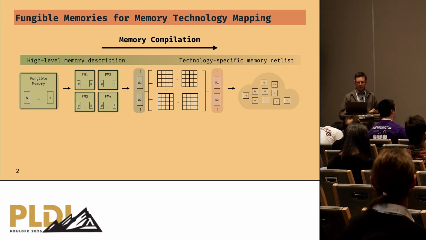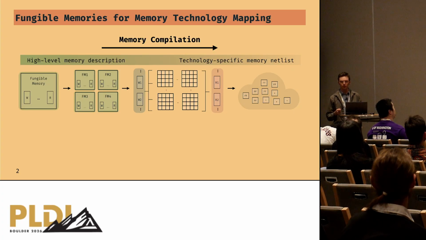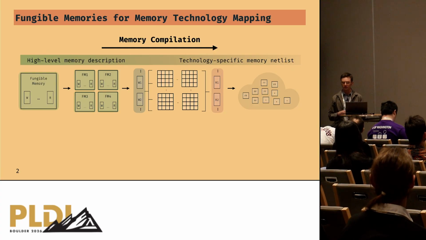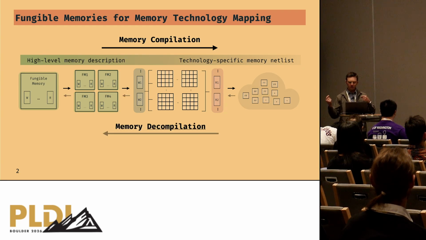In this work, we incorporate fungible memories into a memory compiler, which automatically targets many memories according to different technology constraints. We also go in the other direction. We build a memory decompiler, which lifts memories from existing gate level or simulation-ready designs up to fungible memories to enable technology retargeting.